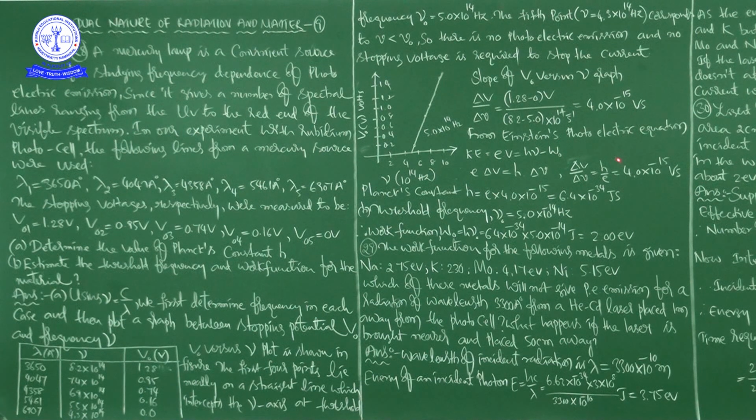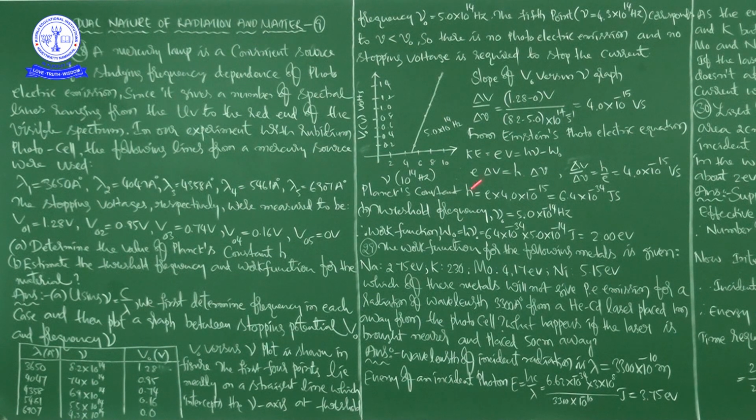Now, see, it is Planck's constant and the charge of the electron. Finally, this is h by e equal to. We want to find h. The e value we know, that is 1.6 into 10 to the power of minus 19. h by e is equal to delta V by delta nu, which we already found. So h by e is equal to this value, but we want to find the h value.